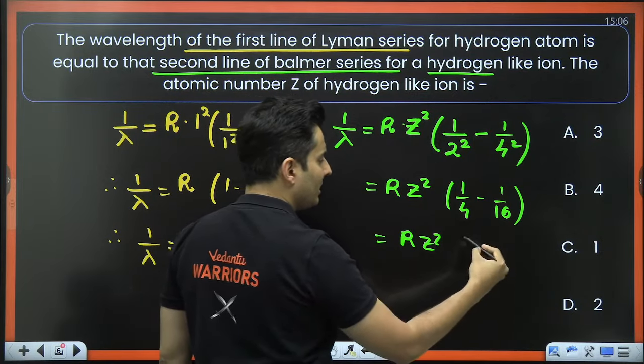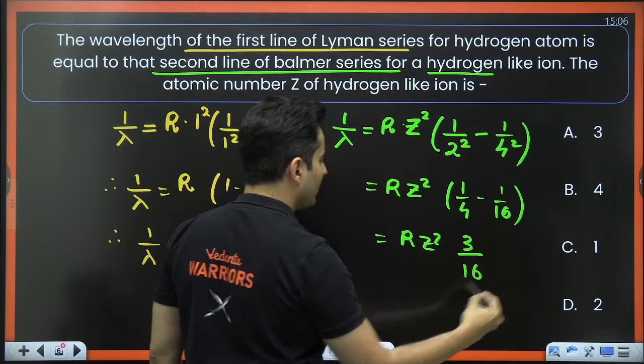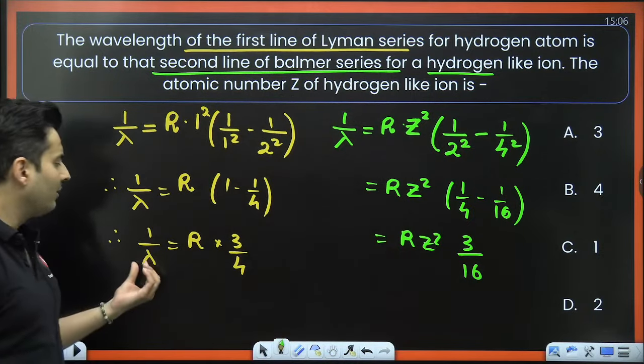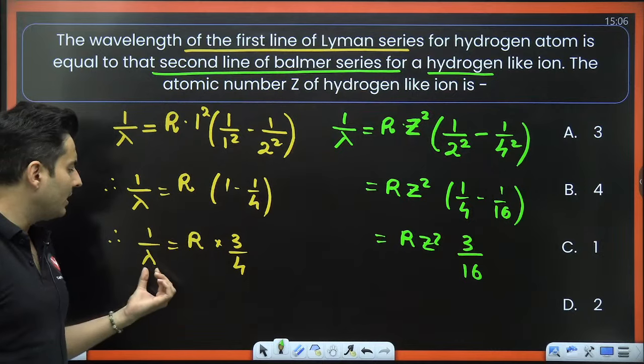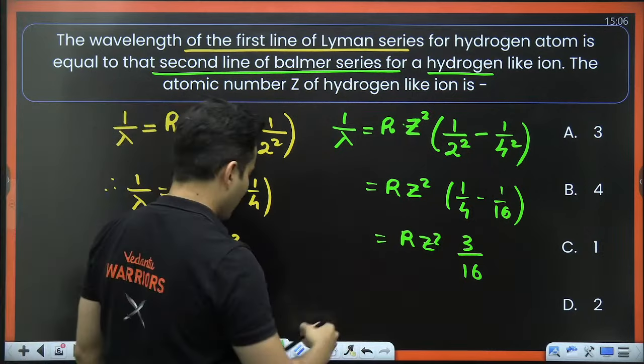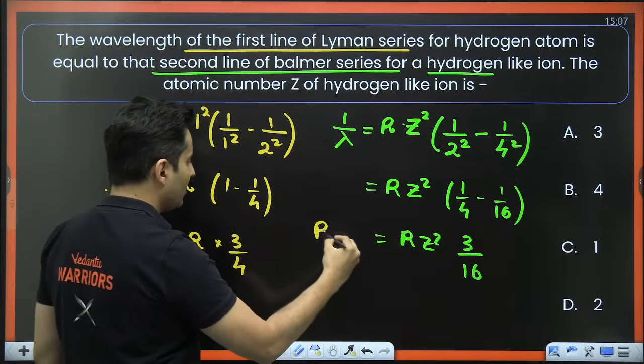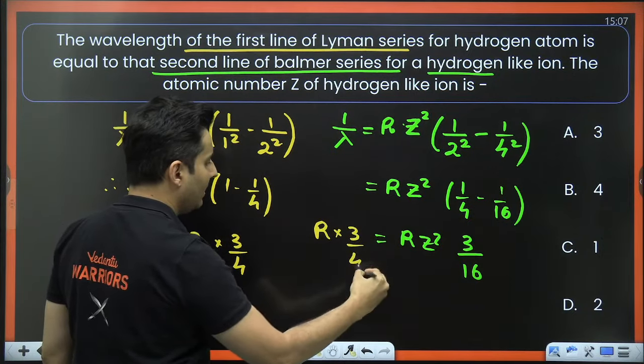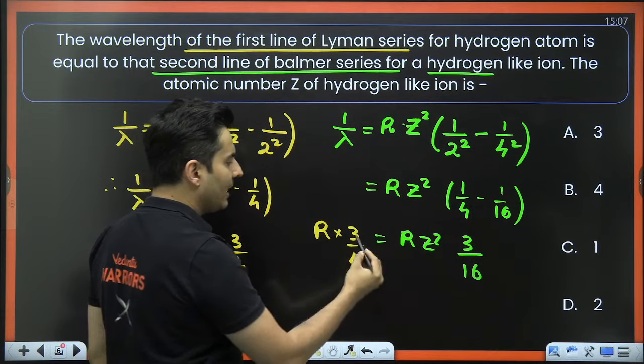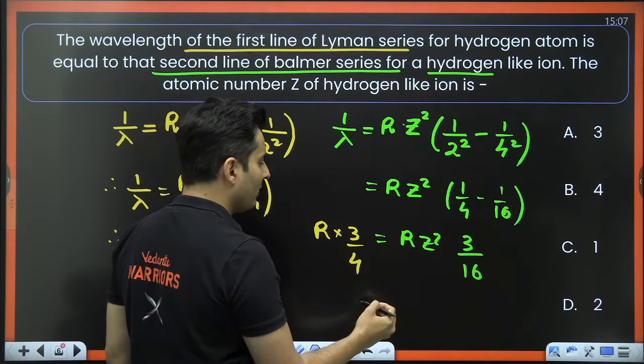So 4 minus 1 is 3. So 3 by 16. That's what I'm going to get over here. But the wavelength is same. So lambda, I can take it from here and put it over here and see what you get. So just take 1 by lambda from here and put it over here. So it is r multiplied by 3 divided by 4. R will cancel, 3 will cancel, 4 will cancel.